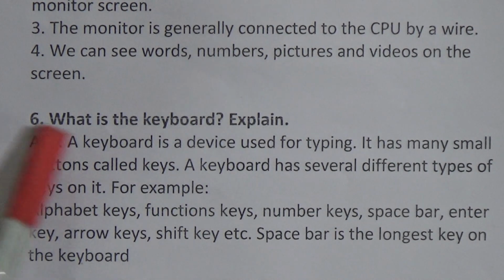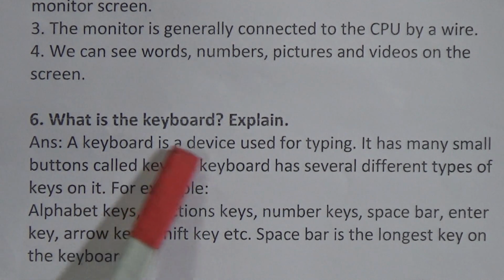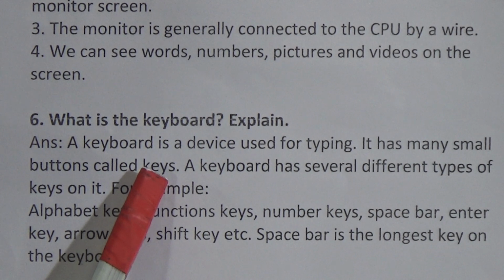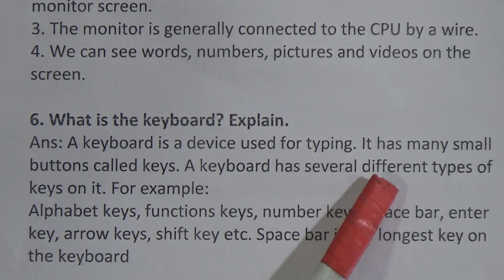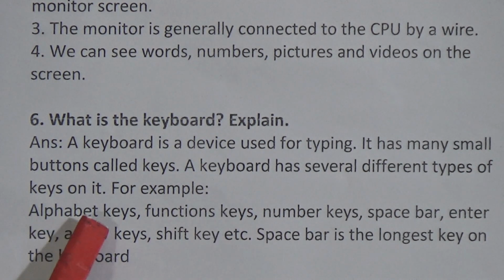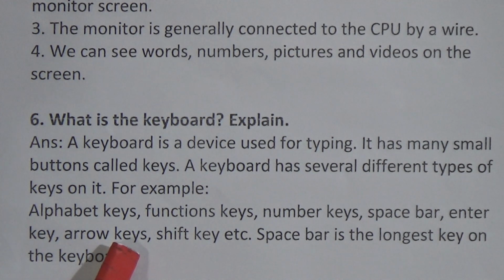Question number 6. What is the keyboard? Explain. Our answer: a keyboard is a device used for typing. It has many small buttons called keys. A keyboard has several different types of keys on it, for example, alphabet keys, function keys, number keys, space bar, enter key, arrow keys, shift key, etc. Space bar is the longest key on the keyboard.